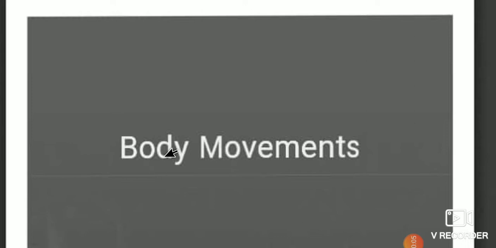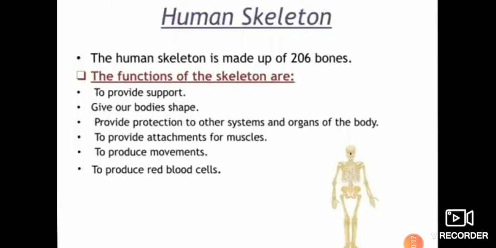Good morning, students. Today we will discuss the continued part of the chapter in science, that is body movements. In the previous class, we discussed the movements taking place in our body.